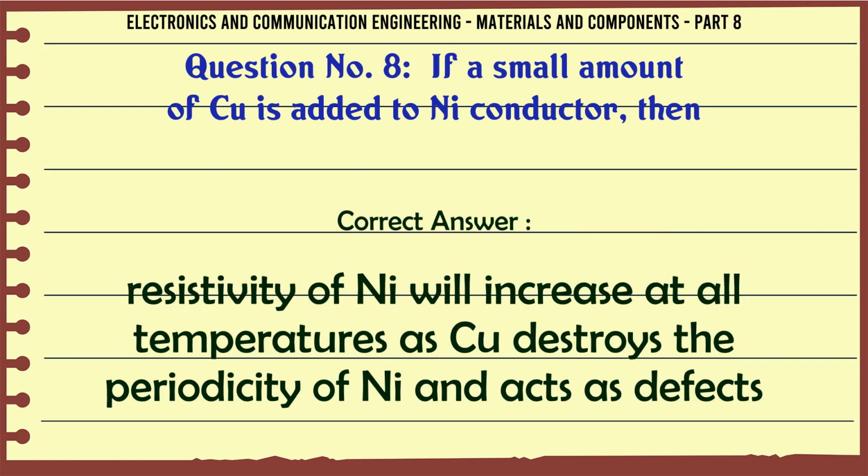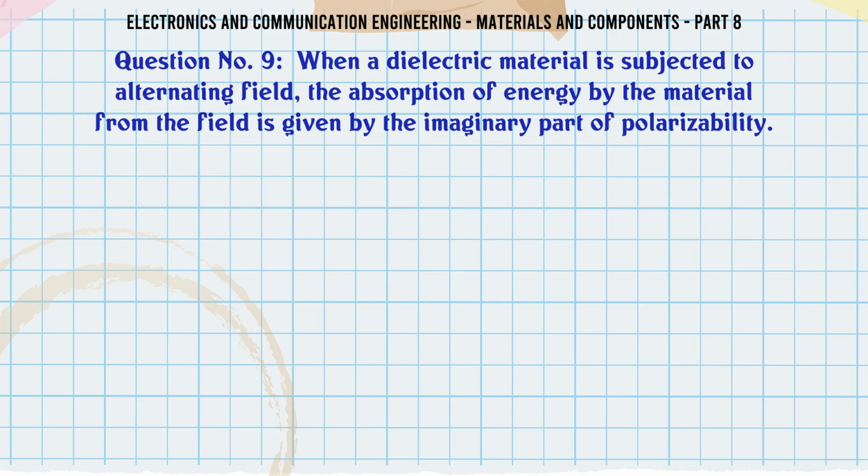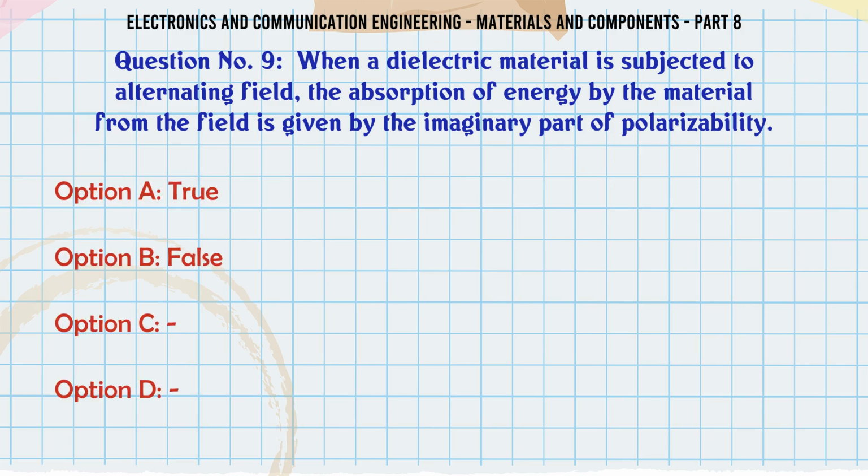The correct answer is resistivity of Ni will increase at all temperatures as Cu destroys the periodicity of Ni and acts as defects.